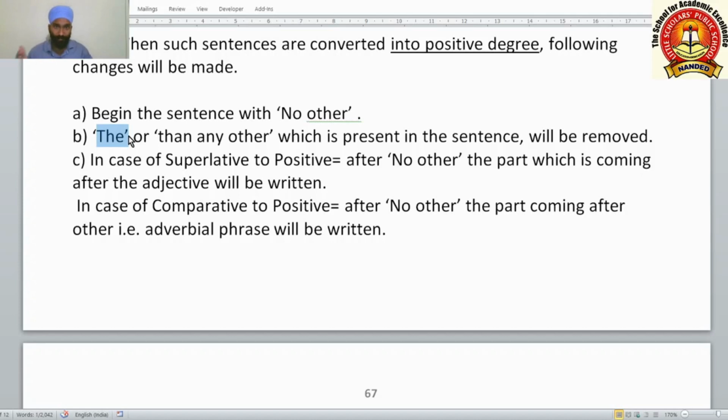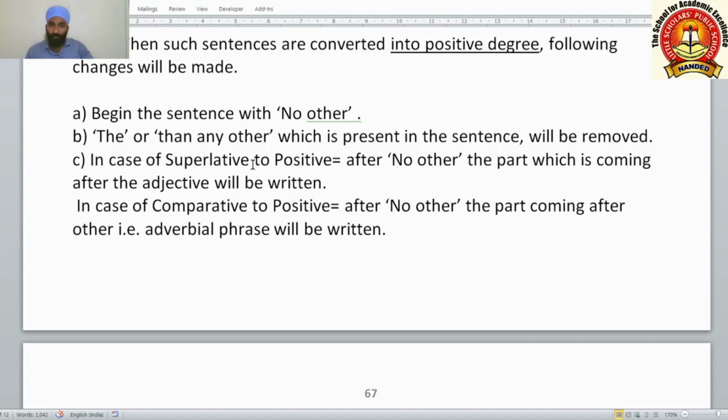If a superlative degree sentence is given to you, they will tell you to convert it into positive. Or a comparative degree sentence, where than any other comes, will be given to you and they will ask you to convert it into positive degree. Or sometimes they will give you a comparative or superlative degree form, and they will tell you to convert into the remaining two degrees. Now that we have to remove.